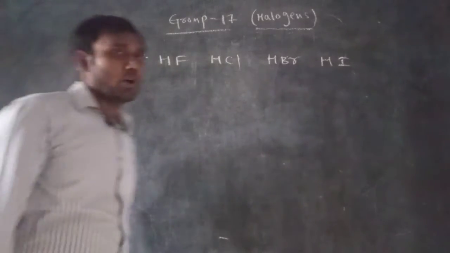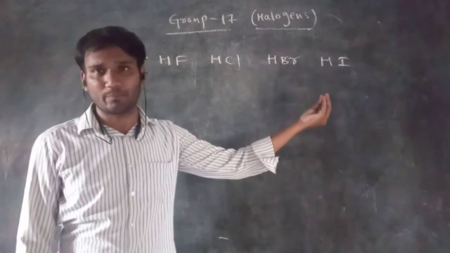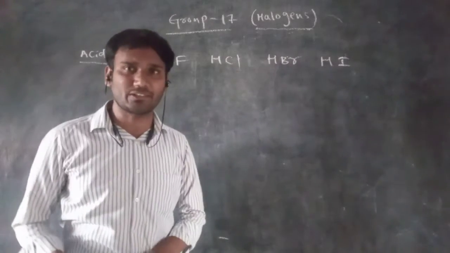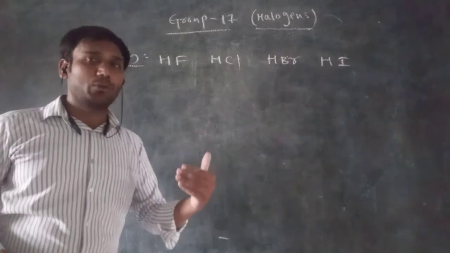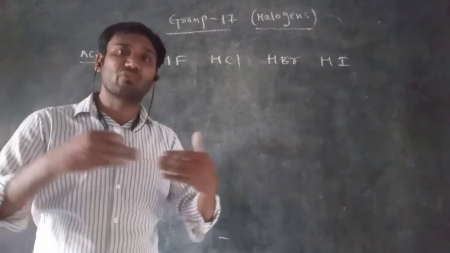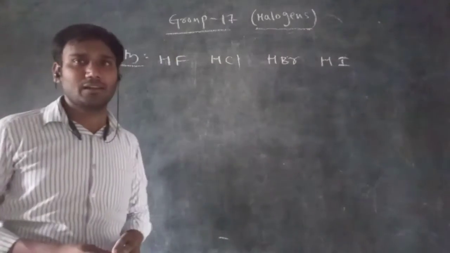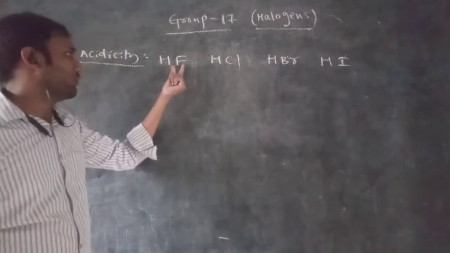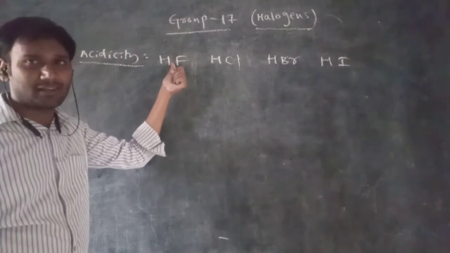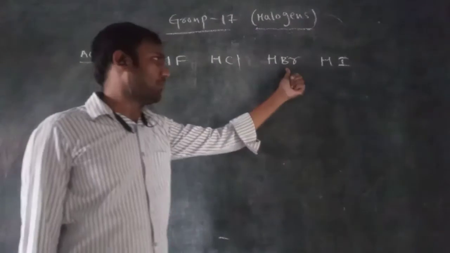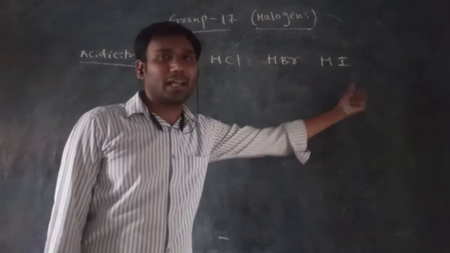So the acidic nature, how can you determine it? A substance which releases the H plus ion easily is the one having more acidic nature. When the bond between the hydrogen and the other atom is very weak, at that time the hydrogen can come outside of the molecule easily, right? So now here we have to see hydrogen to fluorine. Fluorine atomic size is less, so the bond length is less. Here iodine atomic size is very more. That's why, between hydrogen and iodine, the bond length is very more.